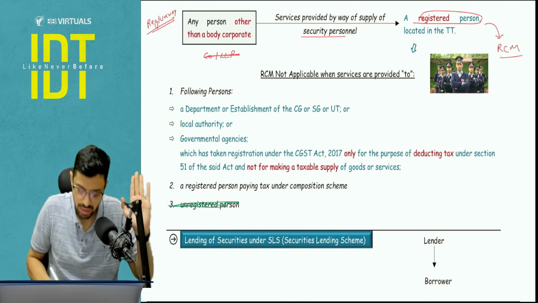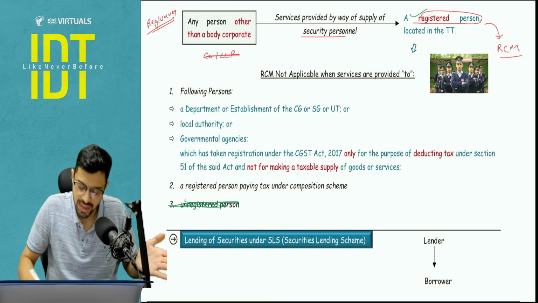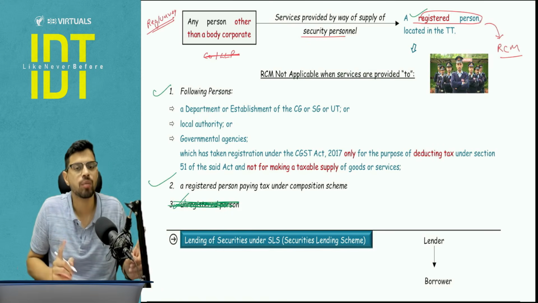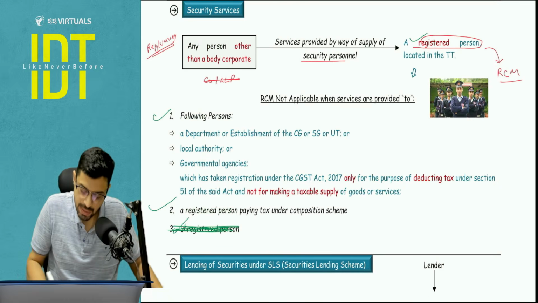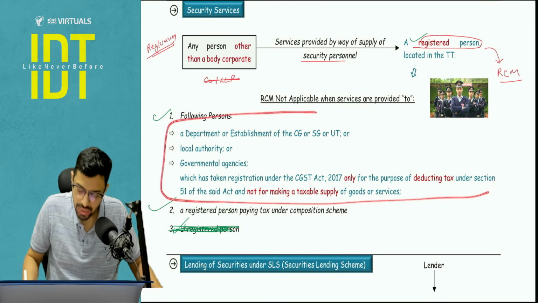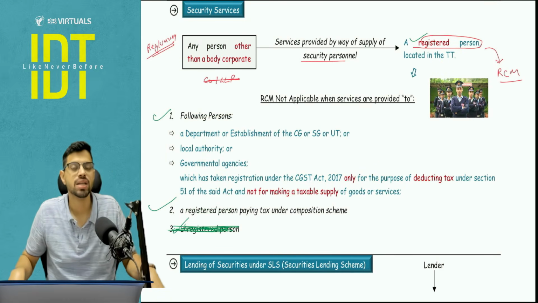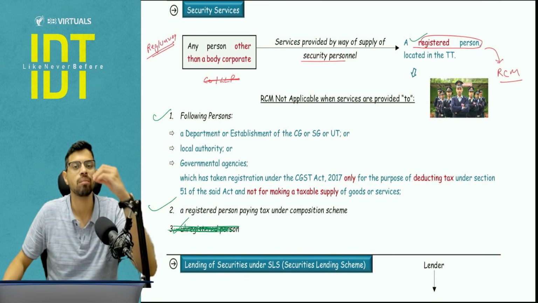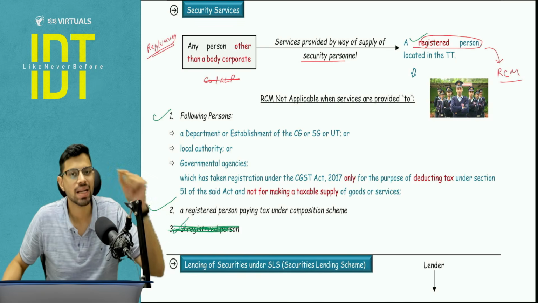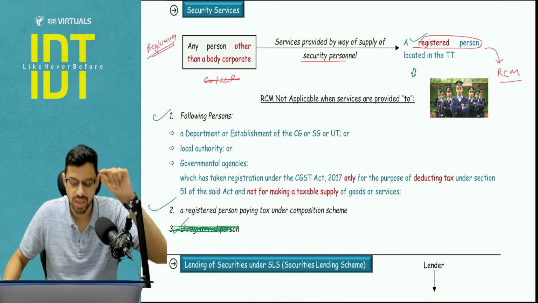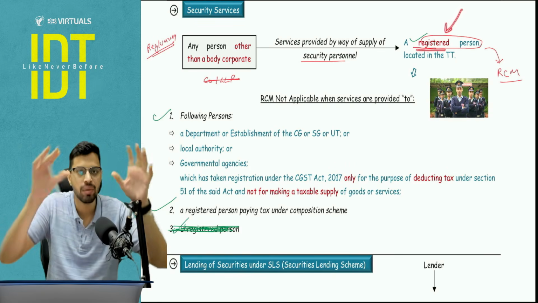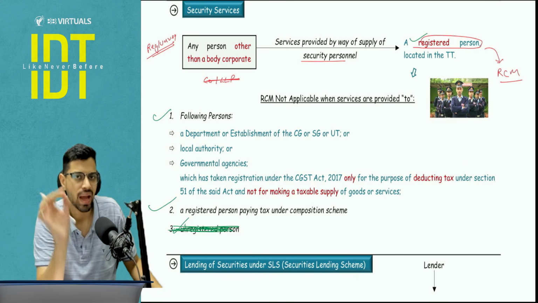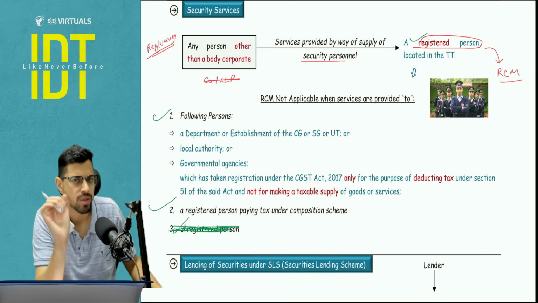They have written three, but the third one is basically unregistered, so obviously that is an exception. But the first two are very important to understand. See, the first exception is those people, as we covered in GTA, who are registered under GST only and only for the purpose of section 51 TDS, and they are not making any taxable supply on their own. So these are the government departments and agencies who have registered, so they have this tag of registered person on them, but they are not doing any taxable supply. They are registered solely for the purpose of TDS deduction.